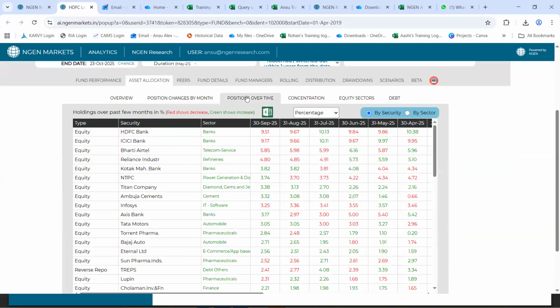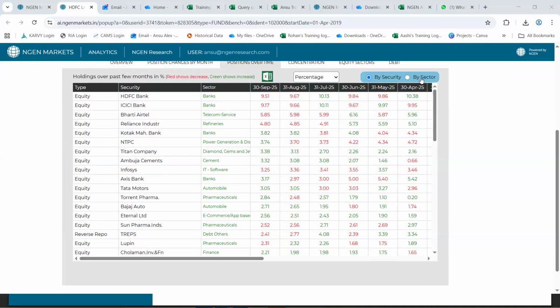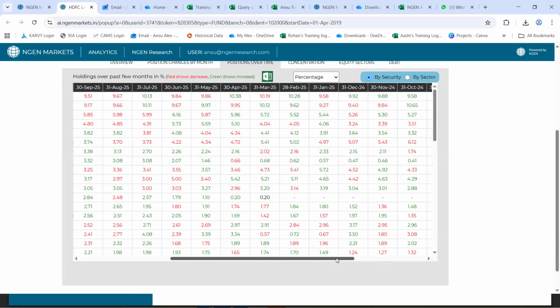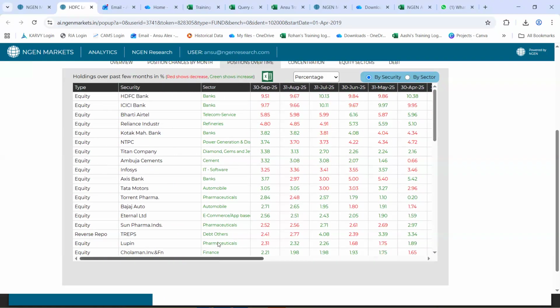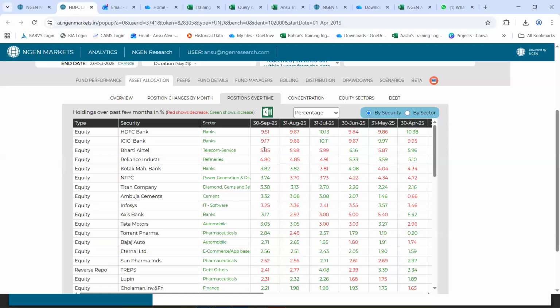Post that, we come towards this position overlap tab. So this is a section which will let you know the portfolio of a fund for a period of 12 months in history. The latest data will be available next to the name of the scheme, the name of the security and the sector, that is 30th September 2025. You can use this scroller option to scroll towards the right, which can show you the data for the previous 12 months. Now, right here, you get to see two colors.